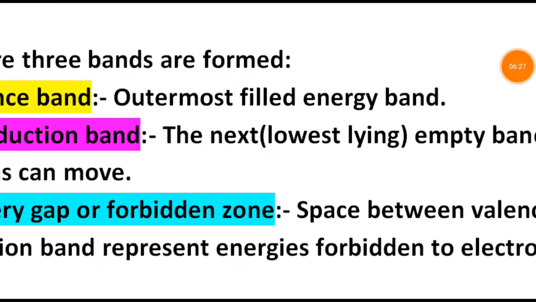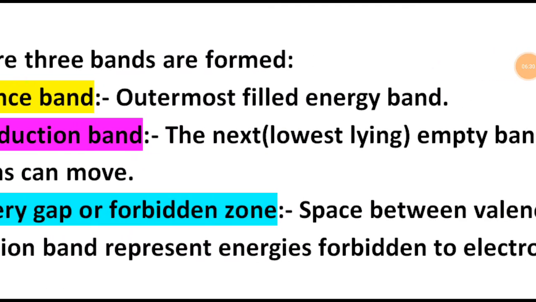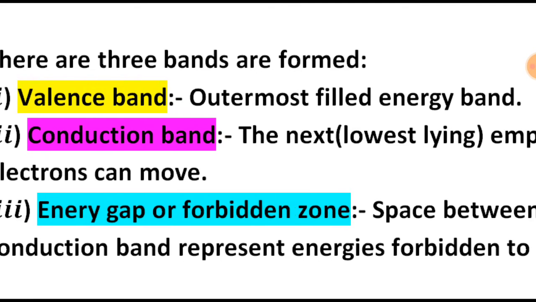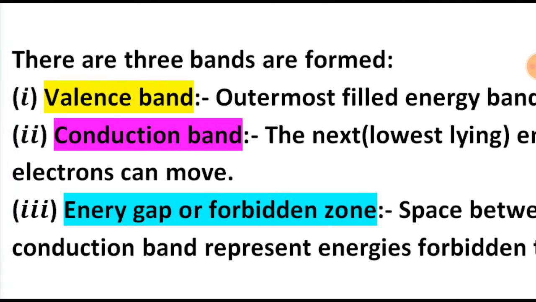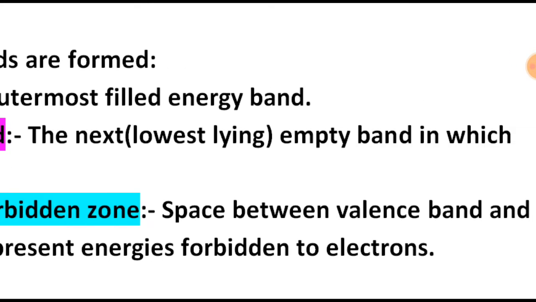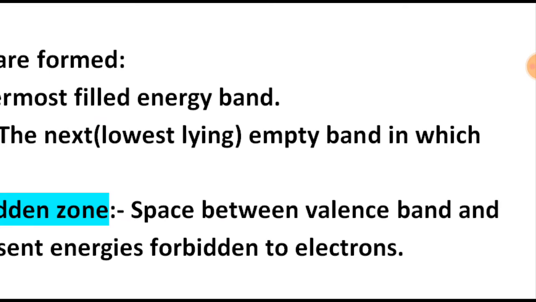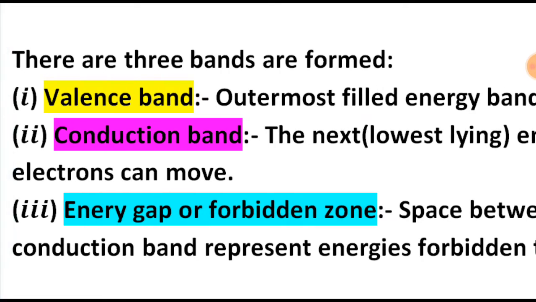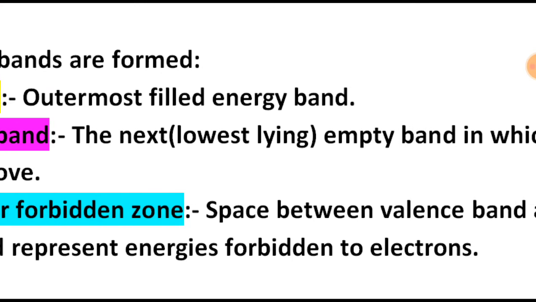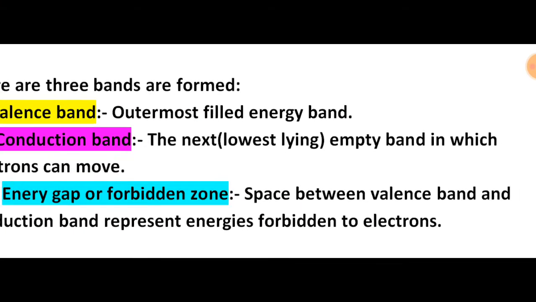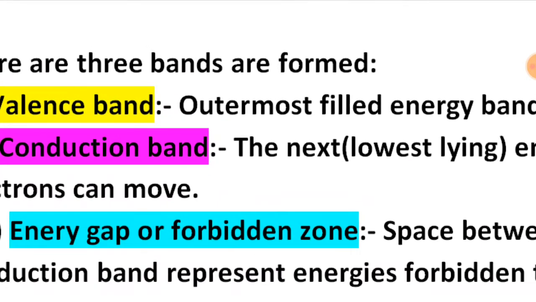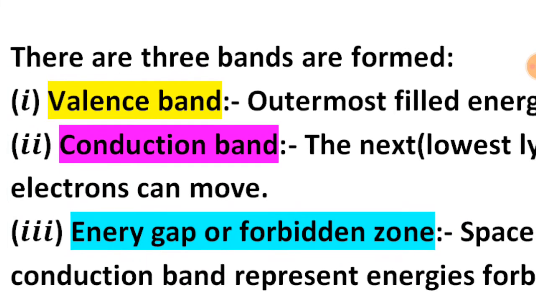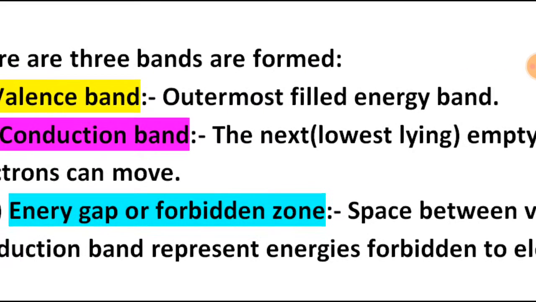These three types of bands are: the valence band, the outermost filled energy band; second, the conduction band, the next lowest-lying empty band in which electrons can move; and third, the energy gap or forbidden zone, the space between the valence band where the electrons are found and the conduction band, which represents energies forbidden to electrons. So, in the energy gap or forbidden zone, electrons are not found. In the valence band, the valence electrons are found. In the conduction band, when in an excited state, the electrons conduct the electric current. So, it is known as the conduction band.